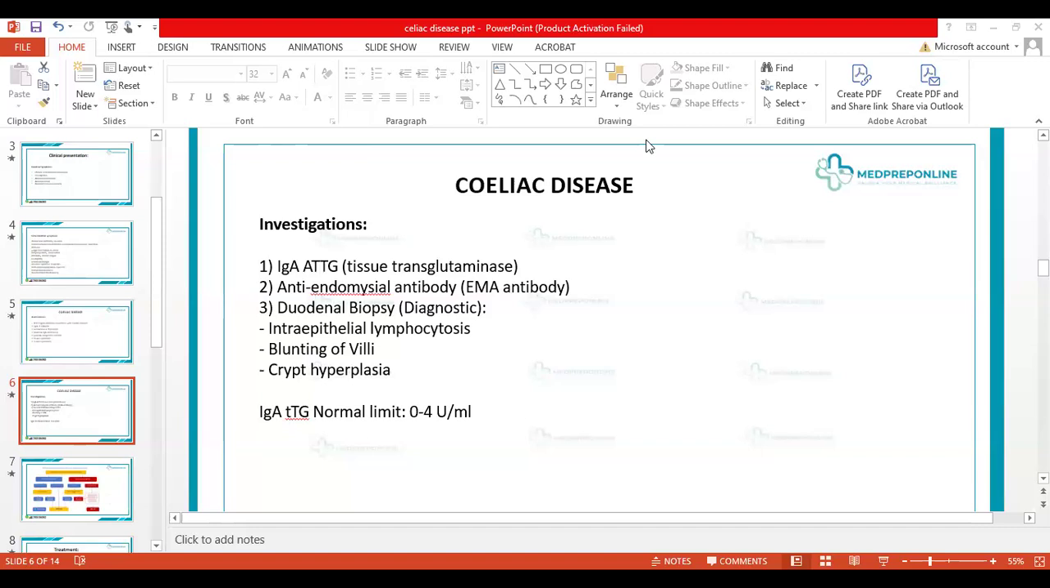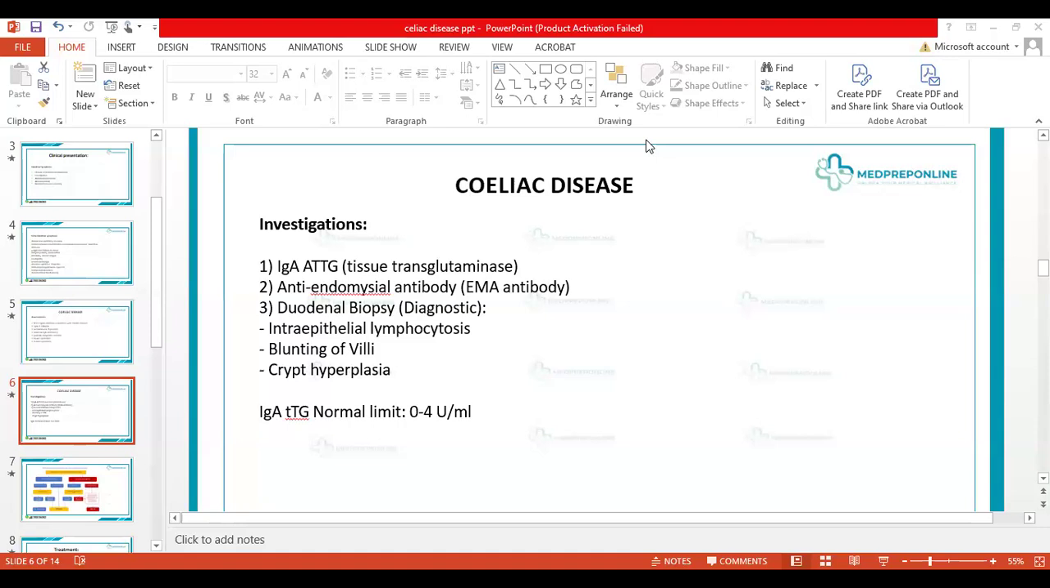Okay, so these are roughly the tests that are usually done. Other than that, we can also do HLA screening, HLA haplotyping. That is usually done in cases where there's association with other conditions, or we are screening relatives of patients with celiac disease. It's not done in every case. The normal level of tissue transglutaminase is 0 to 4 units per ml.